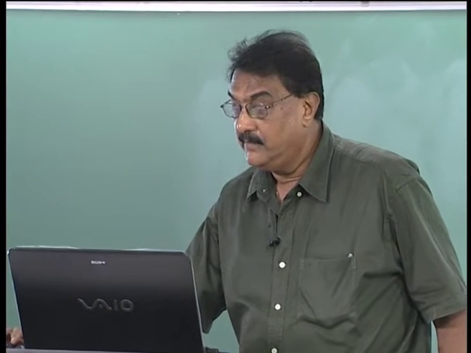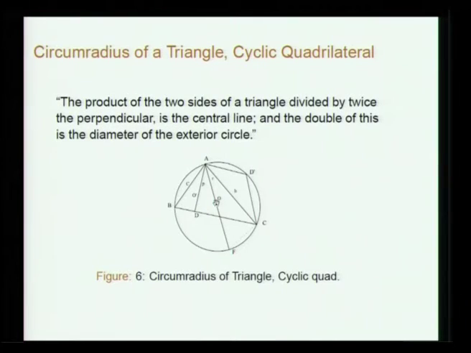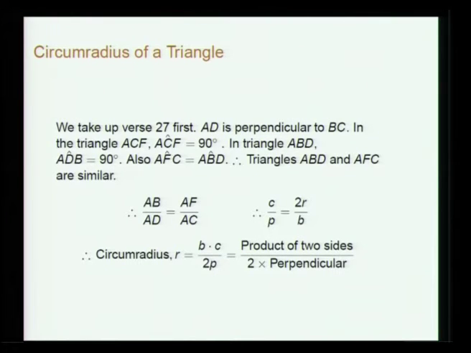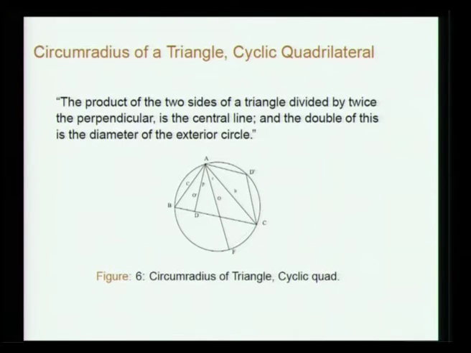So what you do is, let O be the center of the circle. Okay, you draw the perpendicular AD from A to this side BC. So call it P. So the sides of the triangle, AB is C, AC is B. Okay. So we take up the triangle first, as it is easier to handle. So here, you have to find out the circumradius, right, AF.